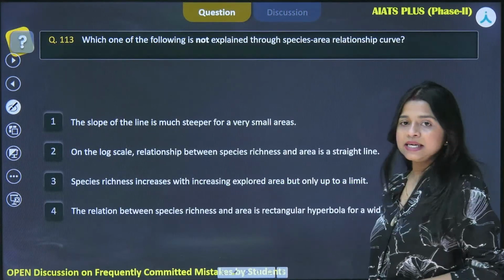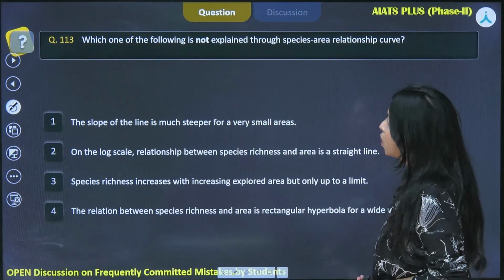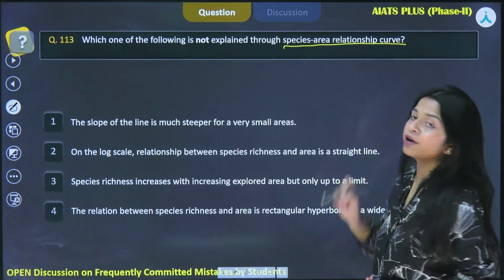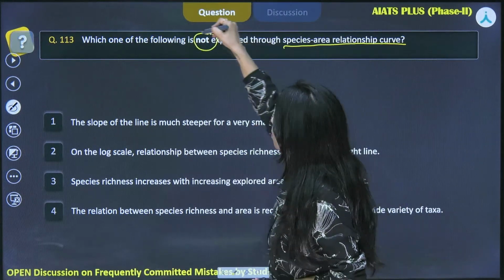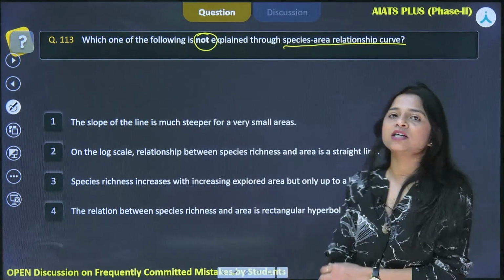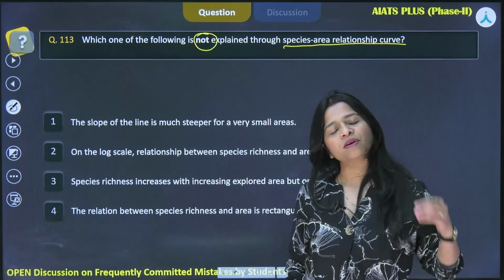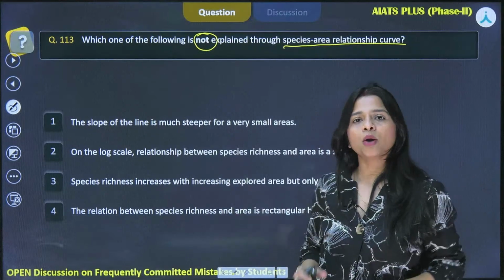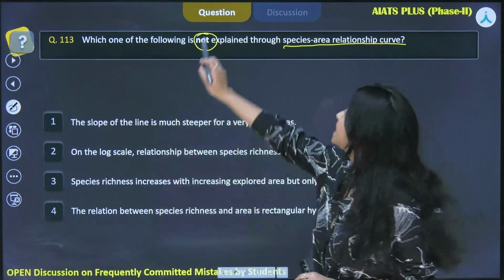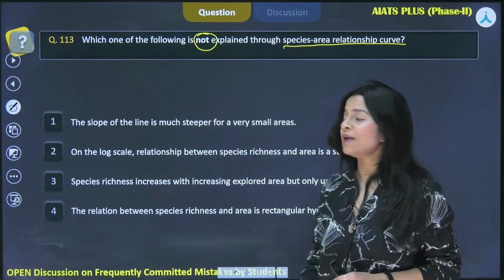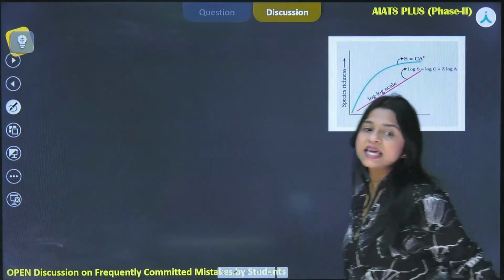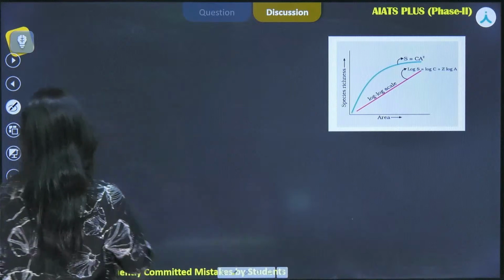Question number 113, which says, which one of the following is not explained through the species area relationship curve? Okay, please focus on "not". Sometimes we are in so much hurry, we simply read the question and tick the first answer quickly, thinking we know species area relationship very well. We do not have to hurry, we have to pay attention to what the question is asking. So for this, let us first understand the concept of species area relationship. What does it say?